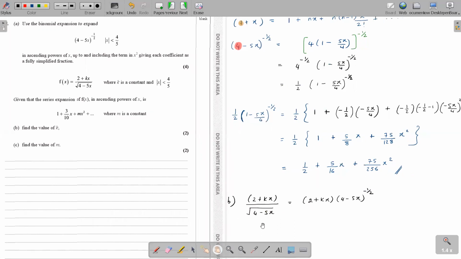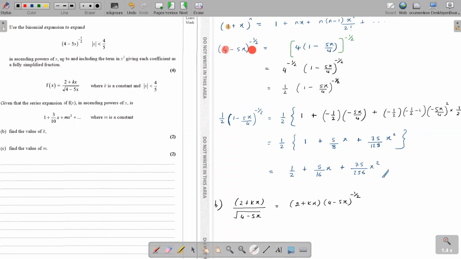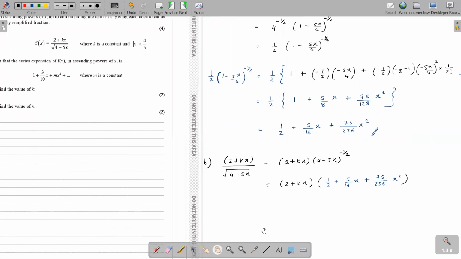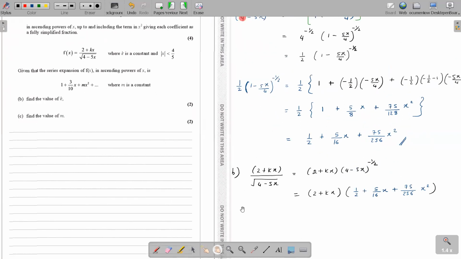So this expansion, (4 minus 5x) to the power negative half, is what we have expanded all the way over here, right? So we have that answer, and you can use it with 2 plus kx. We have the first three terms of the expansion, which are half plus 5 over 16 x plus 75 over 256 x squared. Do you agree? Agreed, miss.